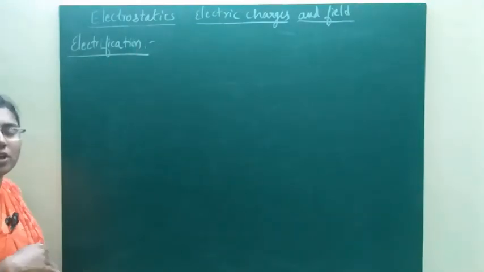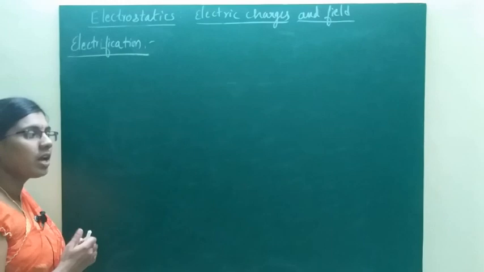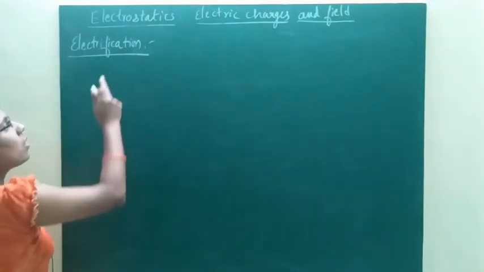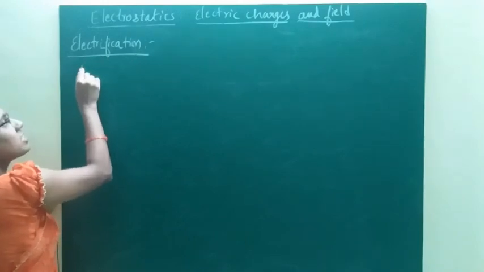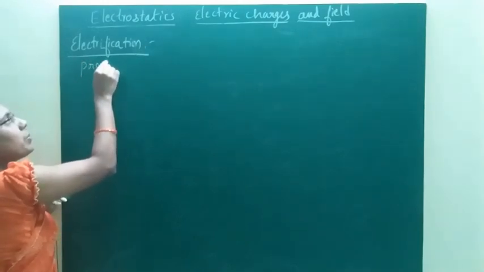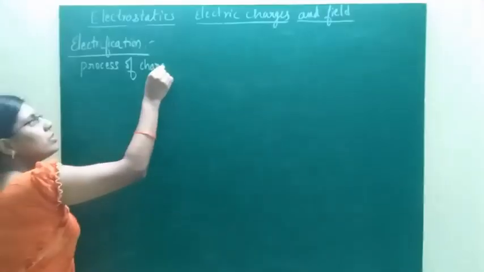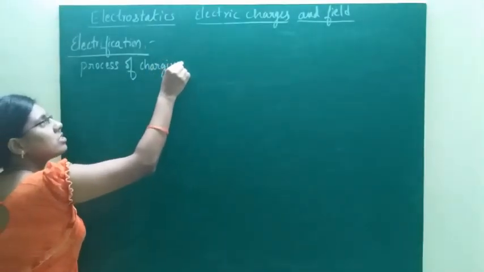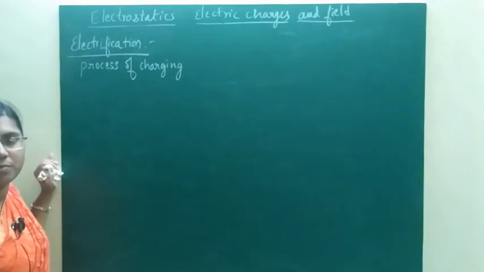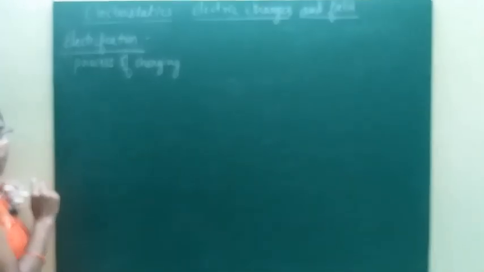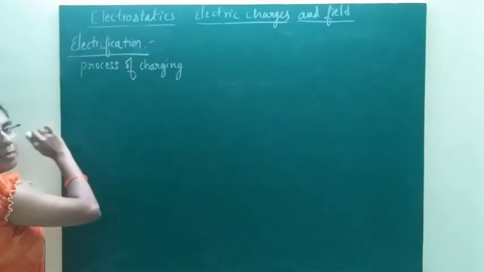Electrification. What is electrification? The process of charging a body is called electrification. In electrification, there are three types, meaning by three methods we can charge a body. What are those three methods?